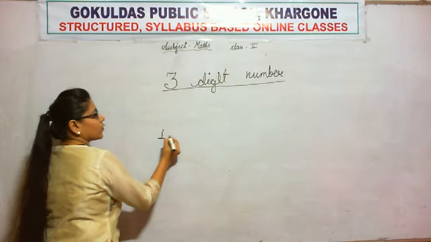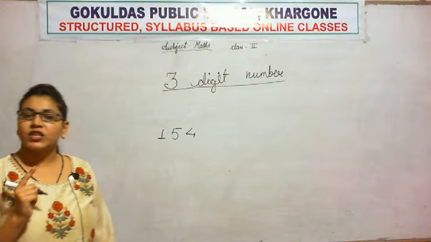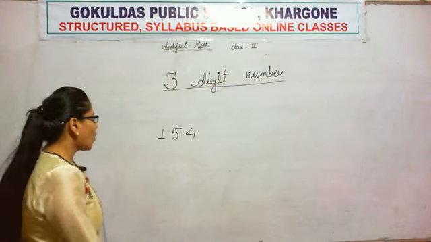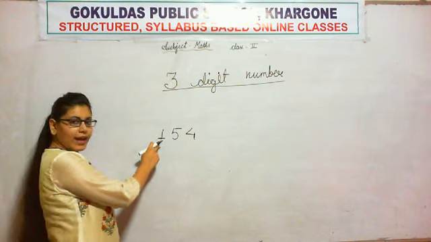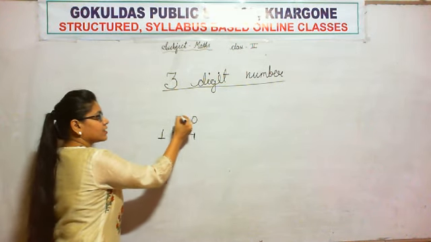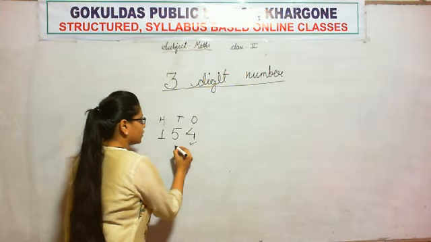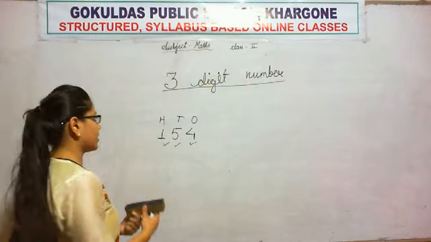Okay. So, is this a 3-digit number? Yes or no? Yes. This is a 3-digit number. How many digits is it having? 1, 2 and 3. Ones, tens and hundreds. That is why we are calling it a 3-digit number.